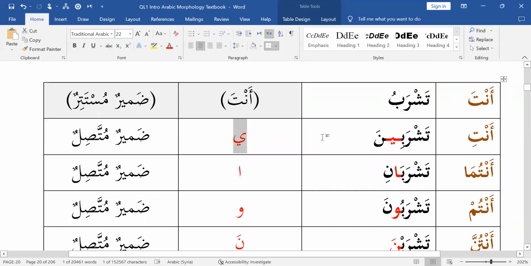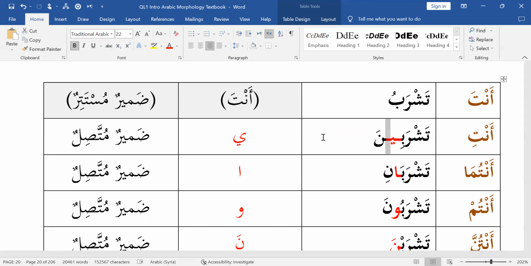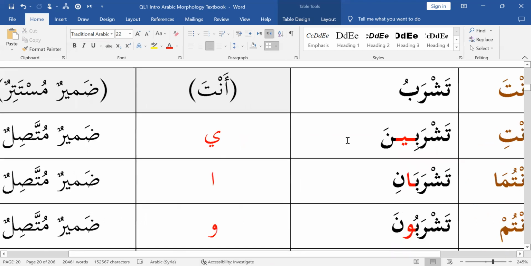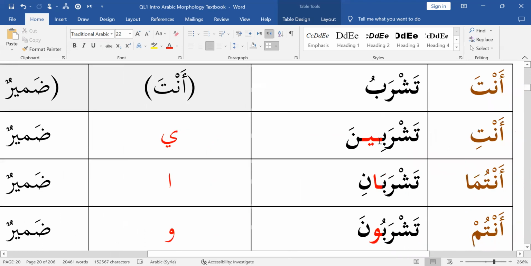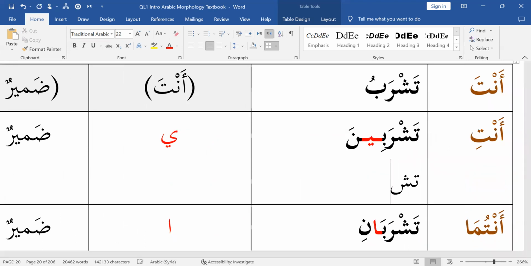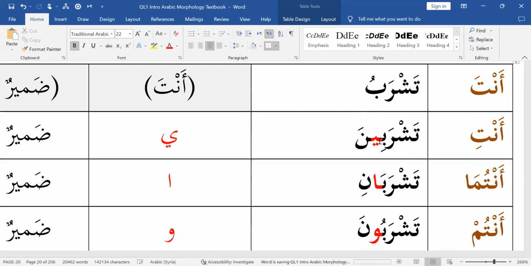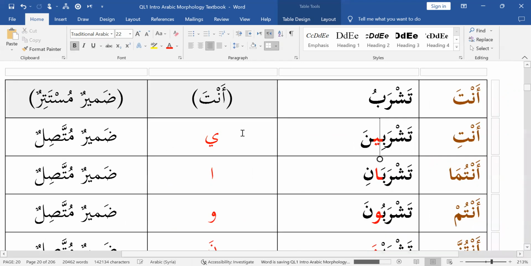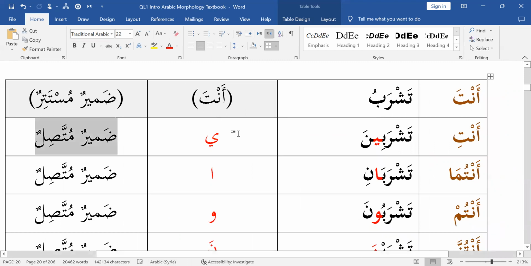Tashrabina, the fa'il is literally that ya that you see here. I've stretched it out a little bit so it becomes easier to read. It doesn't have to be stretched out like that. Normally it would be like this, tashrabina, but I stretched it out in the textbook to make it more apparent that this is the fa'il. So tashrabina, the fa'il is ya, and that ya literally means anti and is damir muttasil.